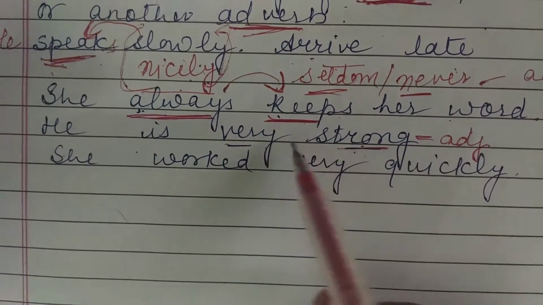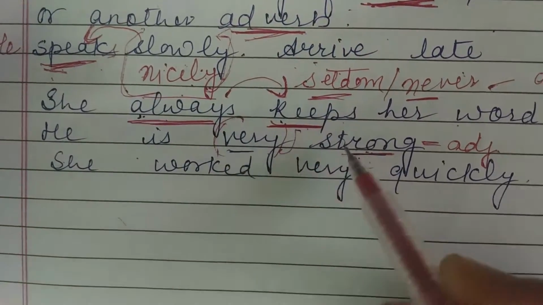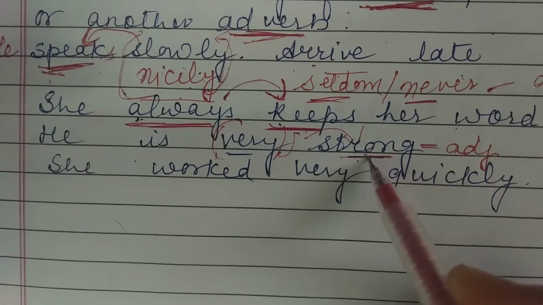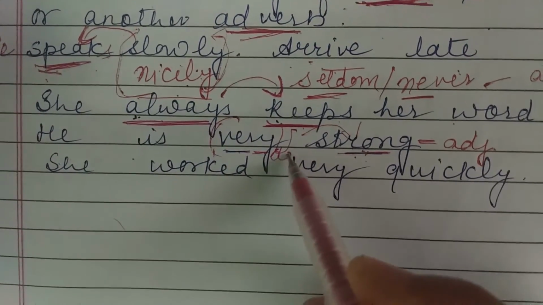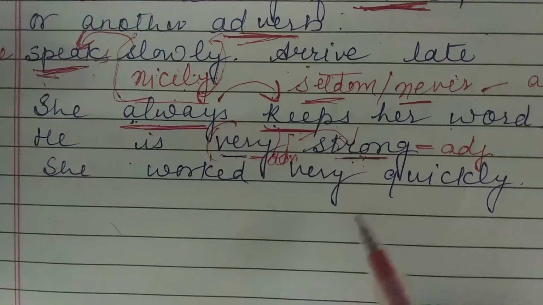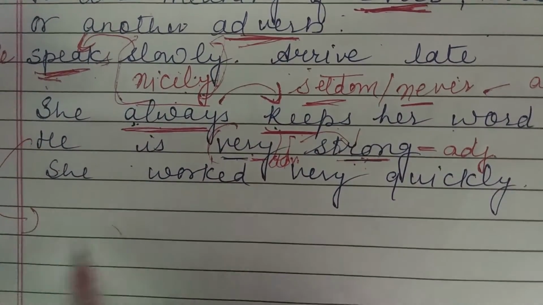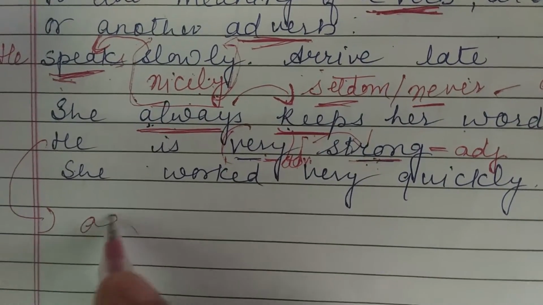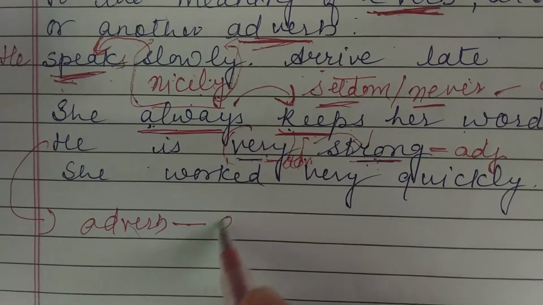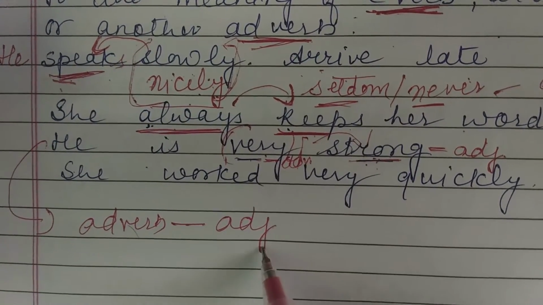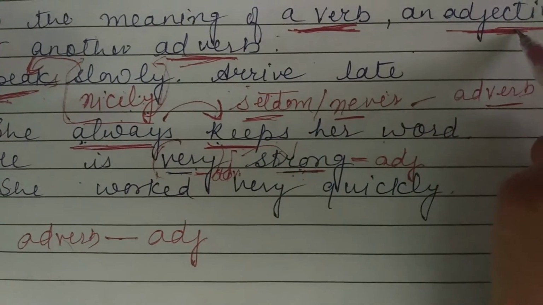In "he is very strong," the word "very" is adding to this adjective. So "very" is an adverb. In this sentence we can see that an adverb is adding to an adjective, so the statement is fulfilled.